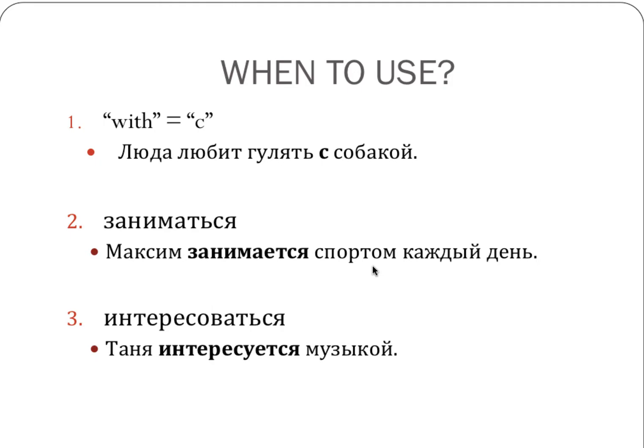We continue with our discussion of instrumental case. You're being introduced to the instrumental case of nouns only. In the first video, we talked about the function of the case. When do you need to use it? Right now, you're learning 3 situations when instrumental case needs to be used: after the preposition with, which is с in Russian, and after 2 specific verbs that need to be memorized, заниматься, интересоваться.